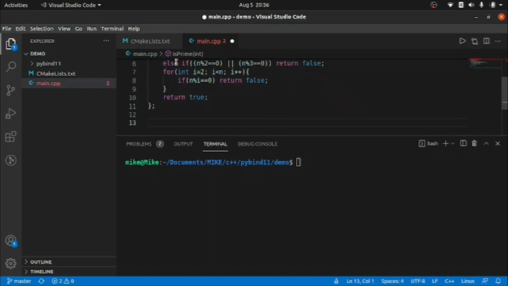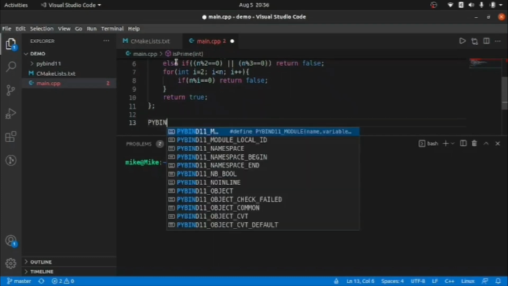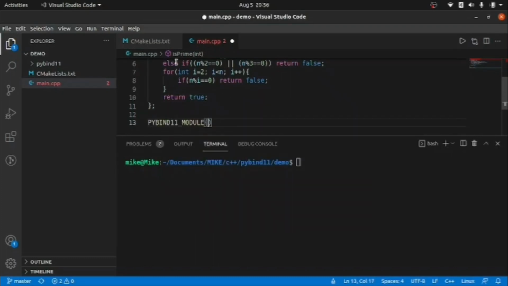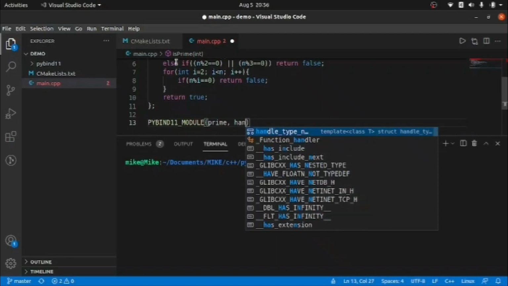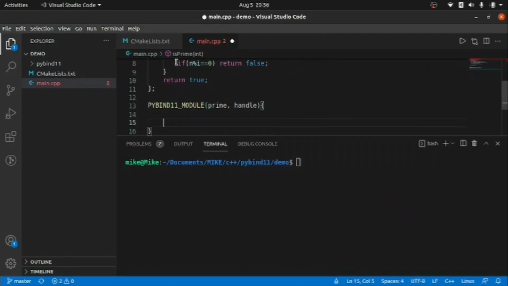Now let's wrap it into a Python 11 module. So I am passing prime, and here I am going to pass a handle. So with the handler here, this handler should take care of all the stuff. Now I am going to write handle.doc here, and I'm going to write the docstring here. This is prime number demo code.